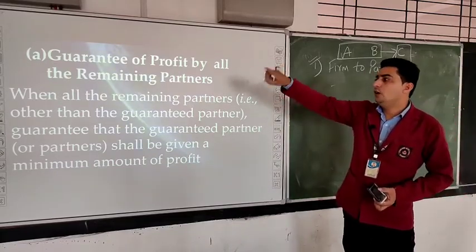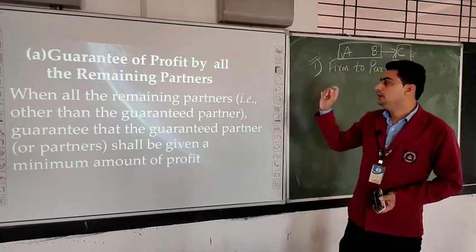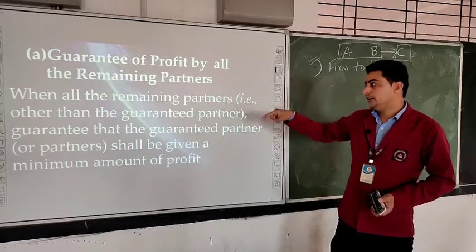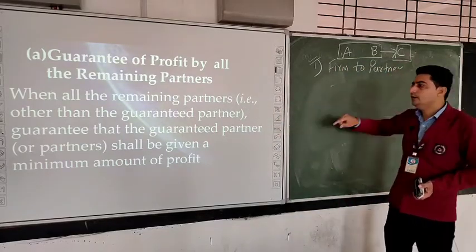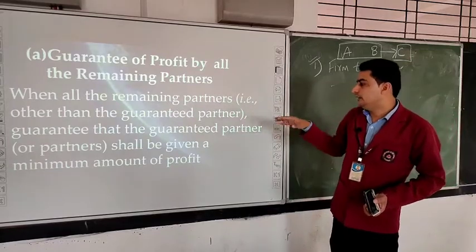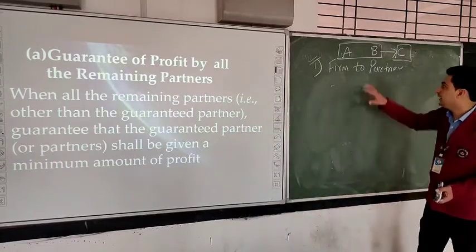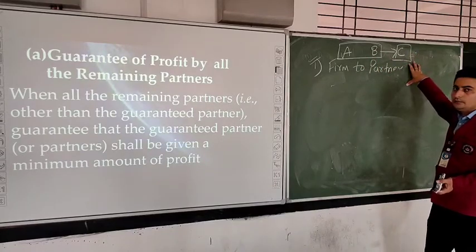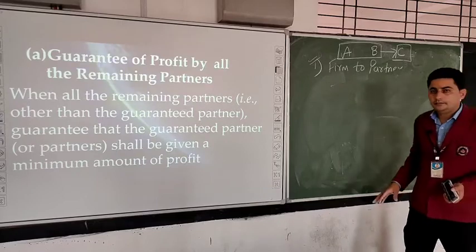Guarantee of profit by all the remaining partners: when all the remaining partners other than the guaranteed partner guarantee that the guaranteed partner or partners shall be given a minimum amount of profit, so they are guaranteeing that C will get a minimum amount of profit. This will be known as guarantee by a firm to a partner.